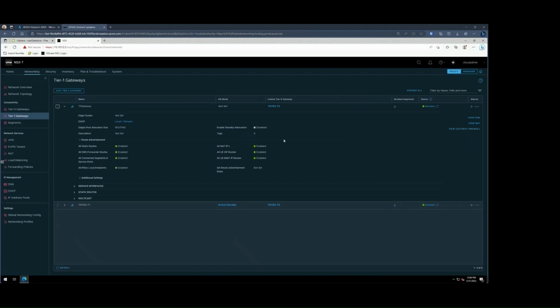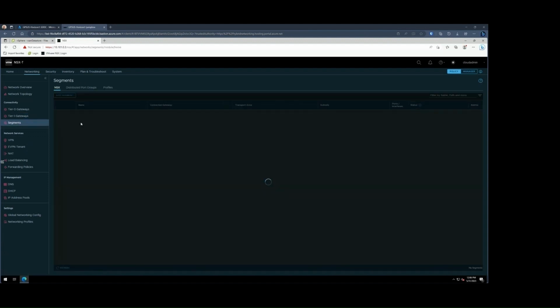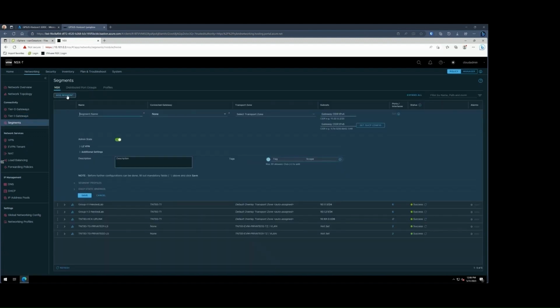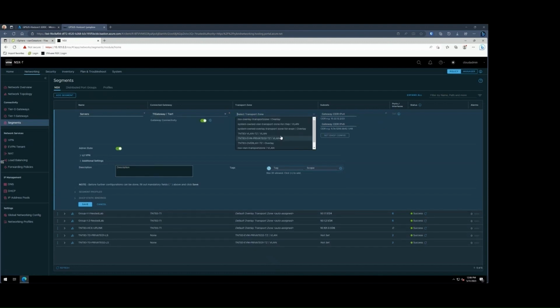Now the last piece while we're in NSXT is to add a network segment and enable DHCP on it. So on the left side, click on Segments and then Add Segment. Go ahead and give it a name that makes sense to you, and make sure the connected gateway is the new Tier 1 gateway we created earlier, and the transport zone is TNT ***TZ.